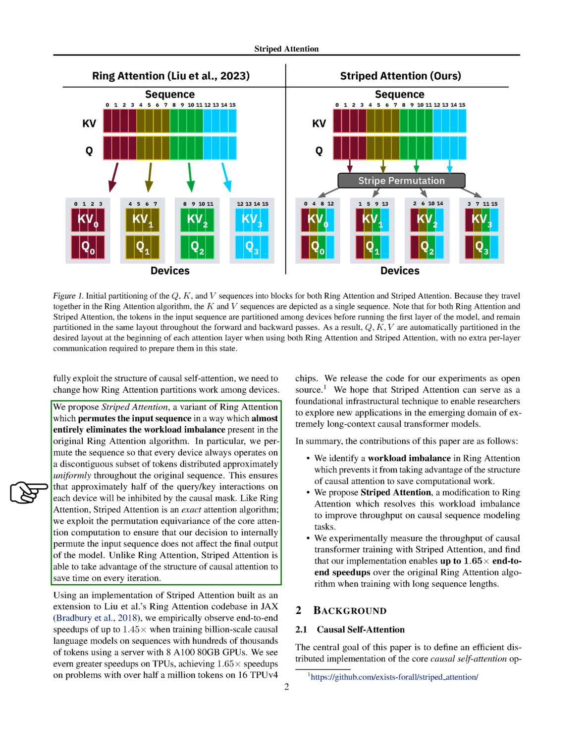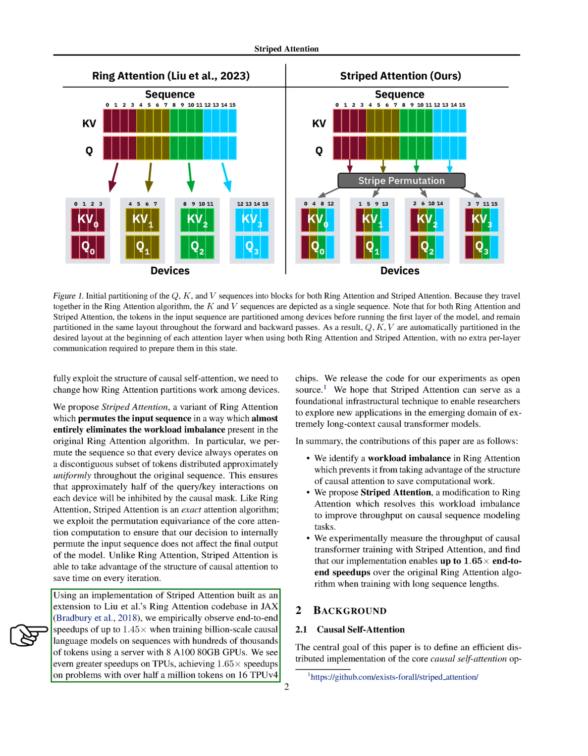Like ring attention, striped attention is an exact attention algorithm. We exploit the permutation equivariance of the core attention computation to ensure that our decision to internally rearrange the input sequence does not affect the final output of the model. Unlike ring attention, striped attention can take advantage of the structure of causal attention to save time on every iteration.